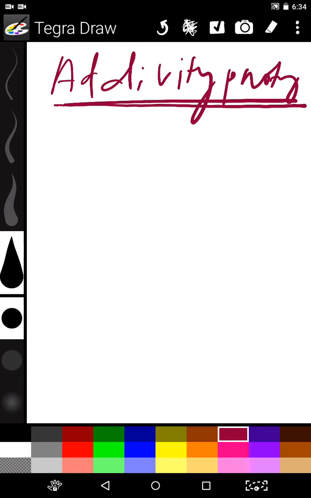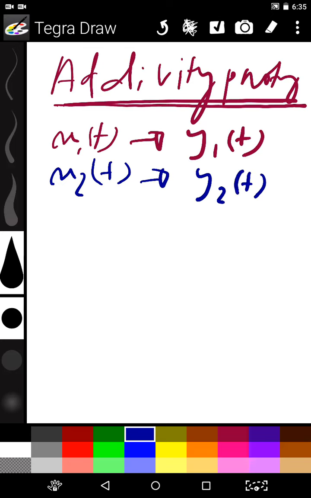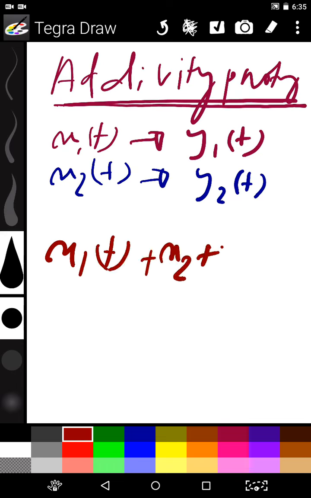For example, let's say we give x1(t) to a system, we get y1(t) as output. We give x2(t) to a system, we get y2(t) as output. Now we will give x1(t) plus x2(t) to a system, we will get y3(t) as output.